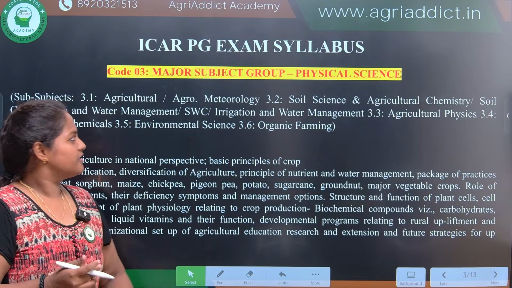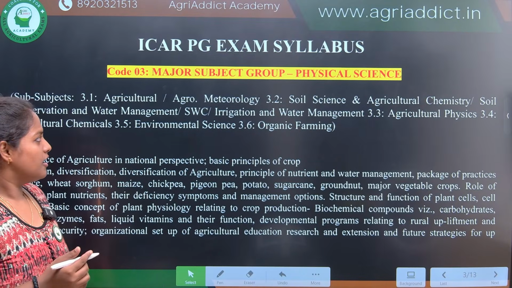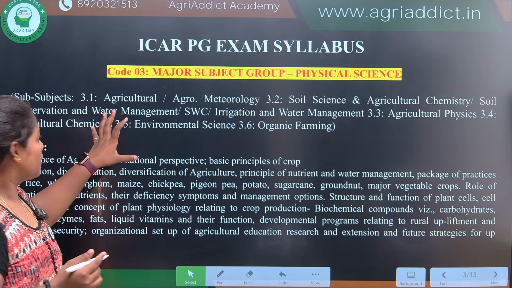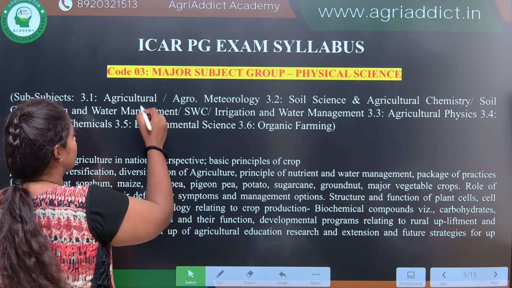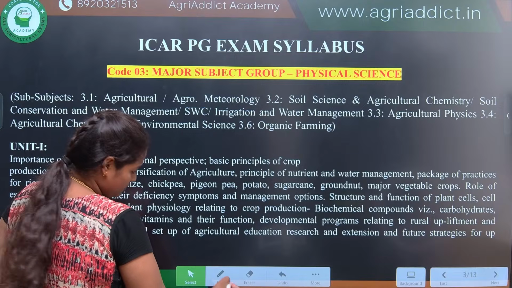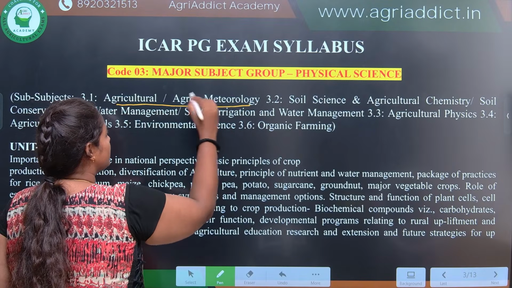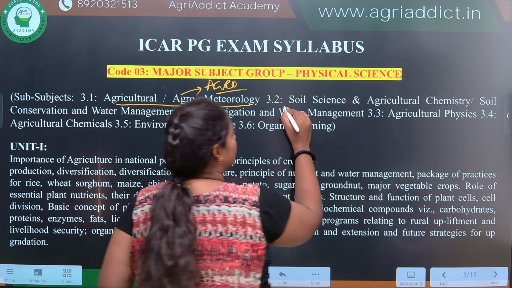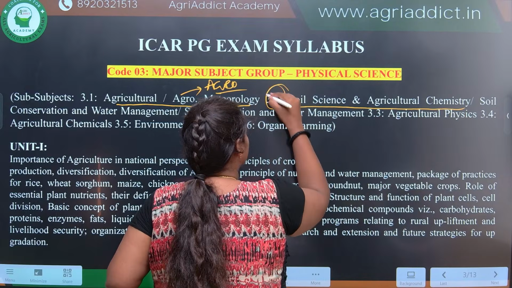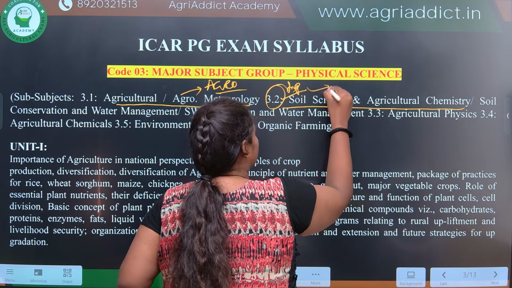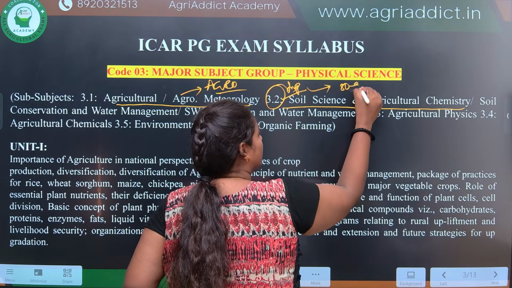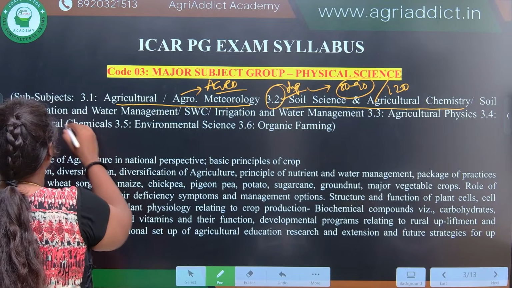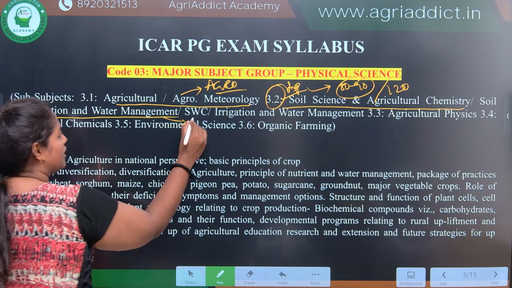Coming to the exam syllabus for the ICAR JRF examination, it broadly consists of 5 to 6 units, and sub-subjects include agrometeorology, which is covered under agriculture meteorology, which you will cover in the agronomy portion in your UG. Then the main subject, that is soil science and agriculture chemistry, in which you will get around 80 to 90 bits out of 120 in the JRF exam, followed by soil conservation and water management. Again it is related to agronomy.